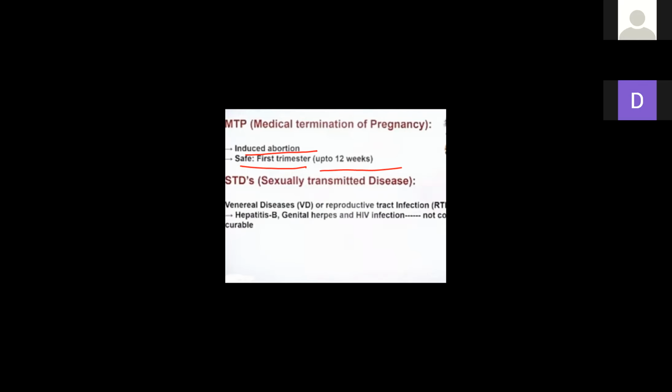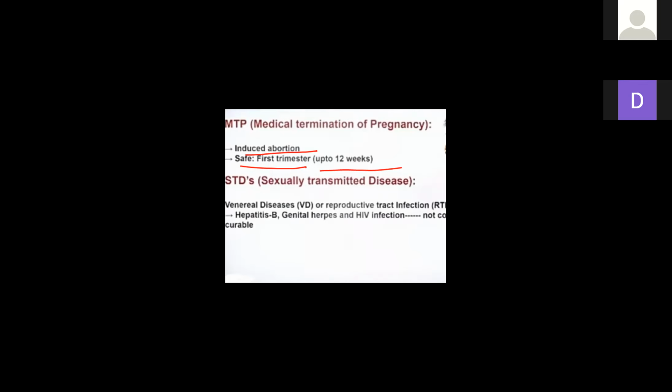Because after 3 months the embryo gets properly attached to the uterus. जो embryo होता है वो properly attach हो जाता है female की uterus से. If we take the risk to remove the embryo after 3 months, it causes a lot of damage to the mother's body. She may die. Possibilities are there कि she may die.